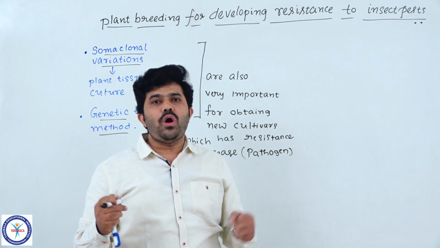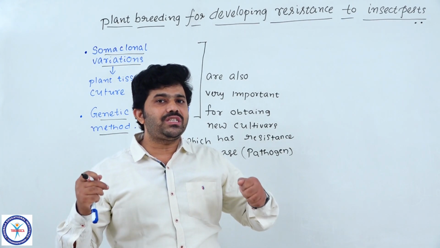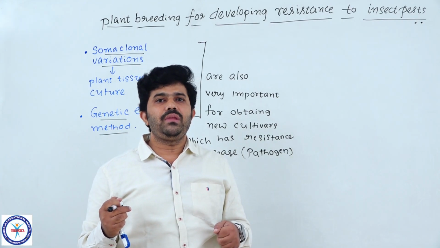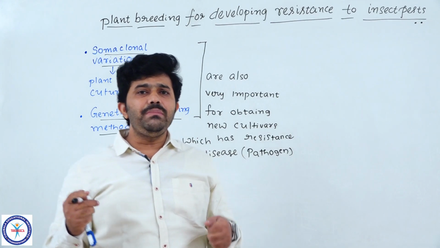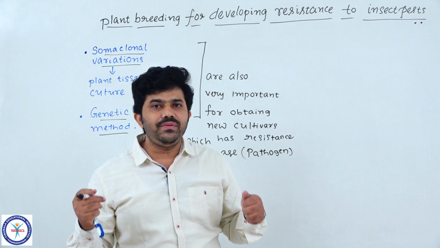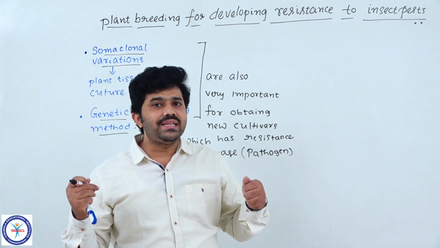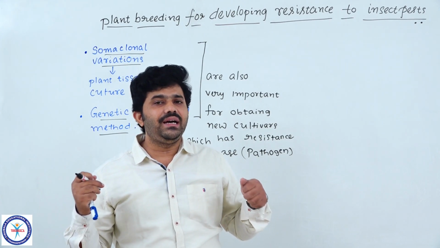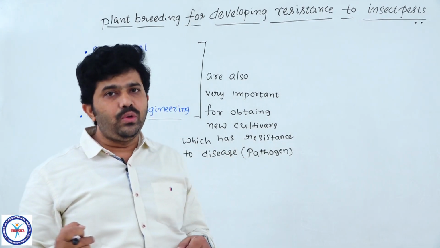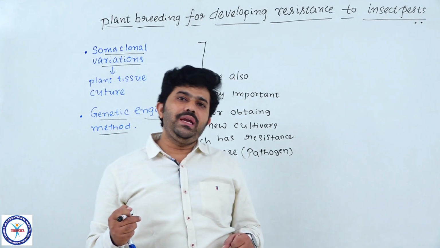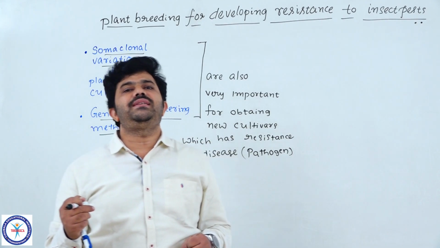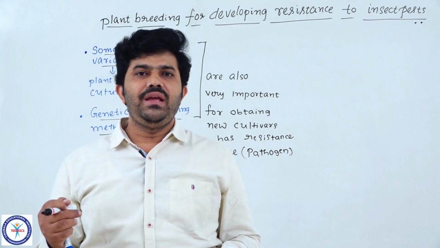Understood? So how can we control the action of insect pests in our crop field? What methods do we need to follow to make new cultivars, a cultivar which has the ability to fight against insects or insect pests? Have a look at the information we have gathered about resistance towards insect pests, and in which crops.